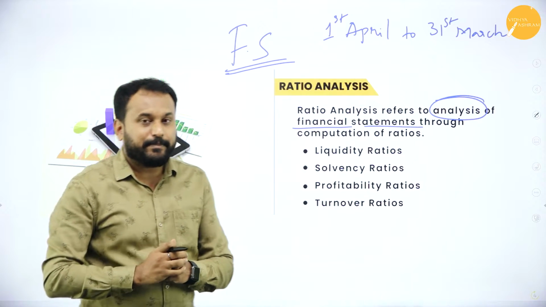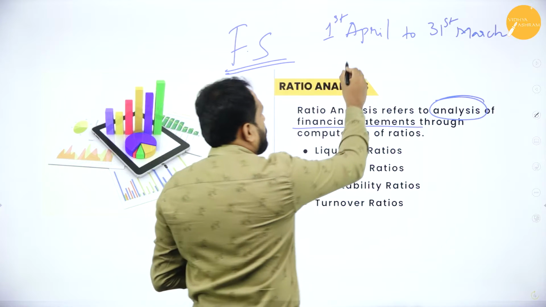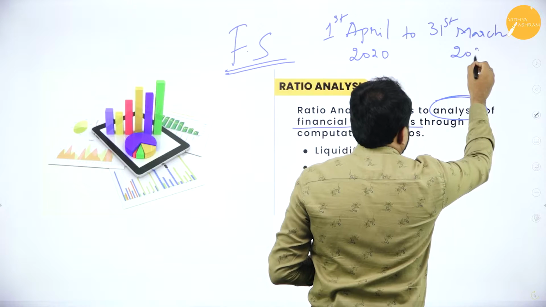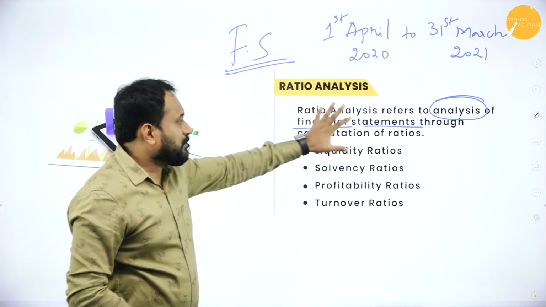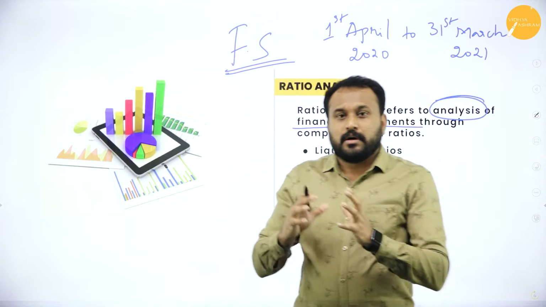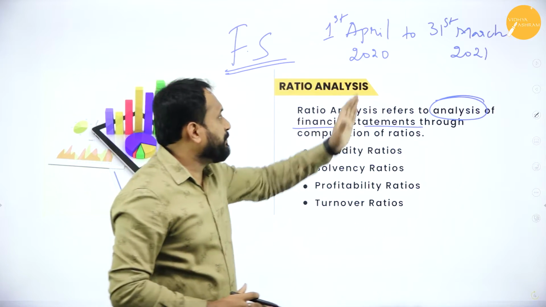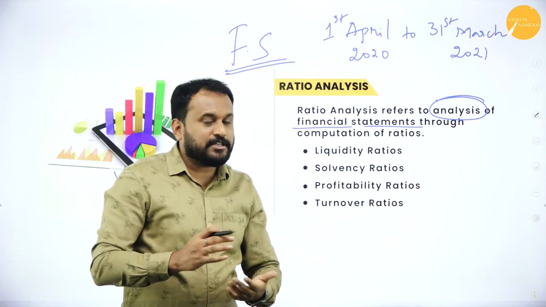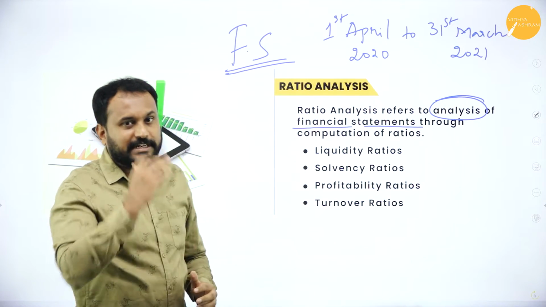Now what exactly happens? 1st April of 2020 to 31st March of 2021. This is your financial statement, the financial year. Now understand what happens here. For the entire one year you are supposed to know what exactly you are doing with your finance. You can have a break also, like quarterly, half yearly, even in months, whatever it is. It starts from 1st April to 31st March of the next year.